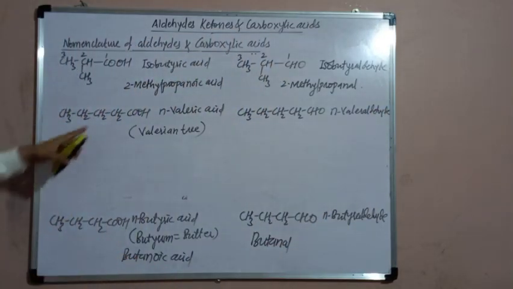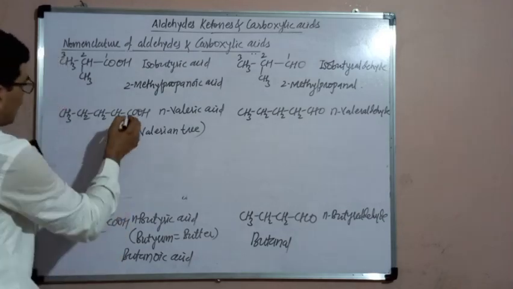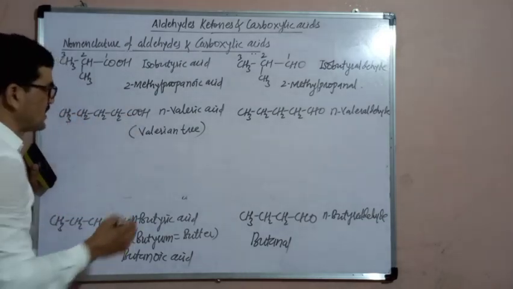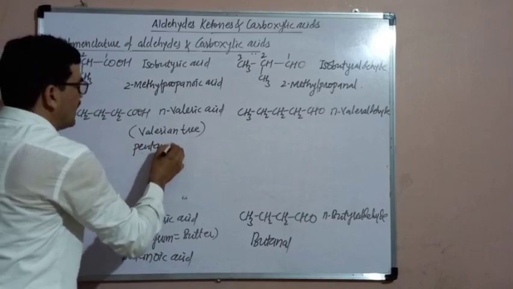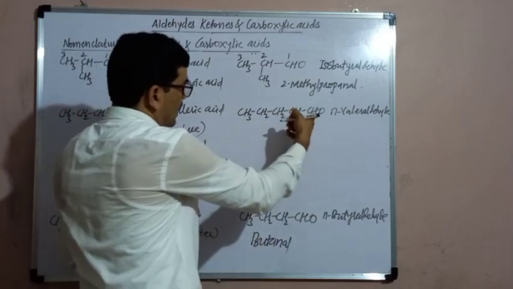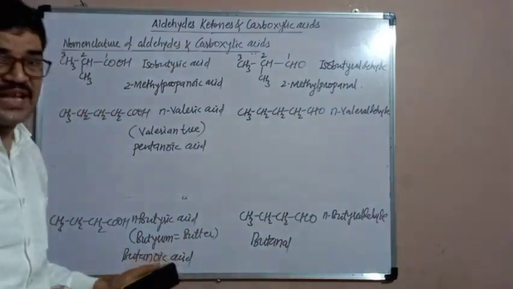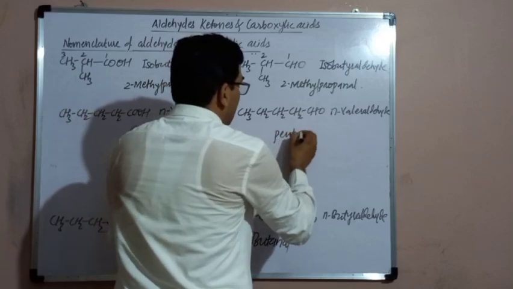Now the IUPAC name. The acid contains 5 carbon atoms. Therefore, the parent alkane is pentane. 5 carbon atoms are in the longest chain. Therefore, the IUPAC name will be pentanoic acid. In the aldehyde also, there are 5 carbon atoms in the longest chain. Therefore, the parent alkane is pentane. The IUPAC name of this aldehyde will be pentanal.